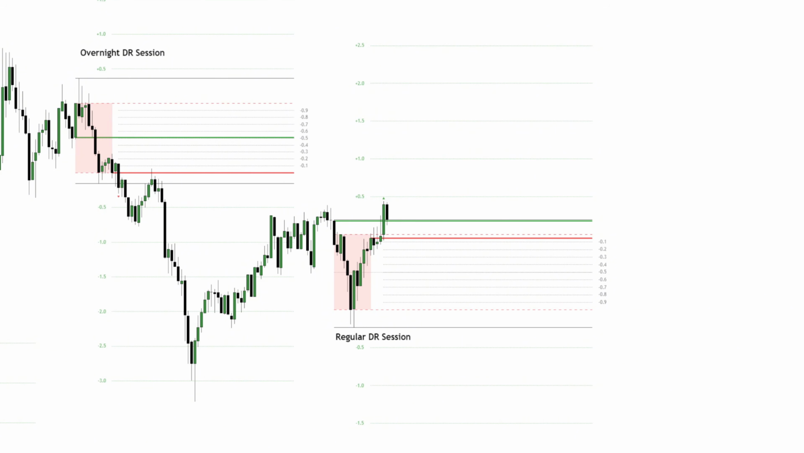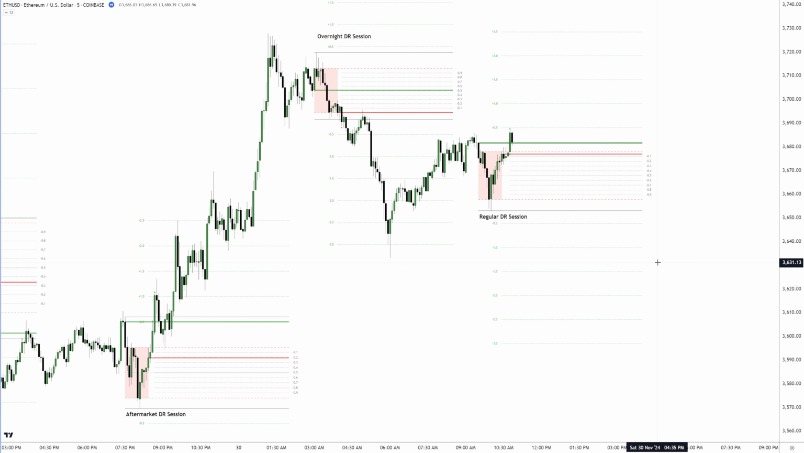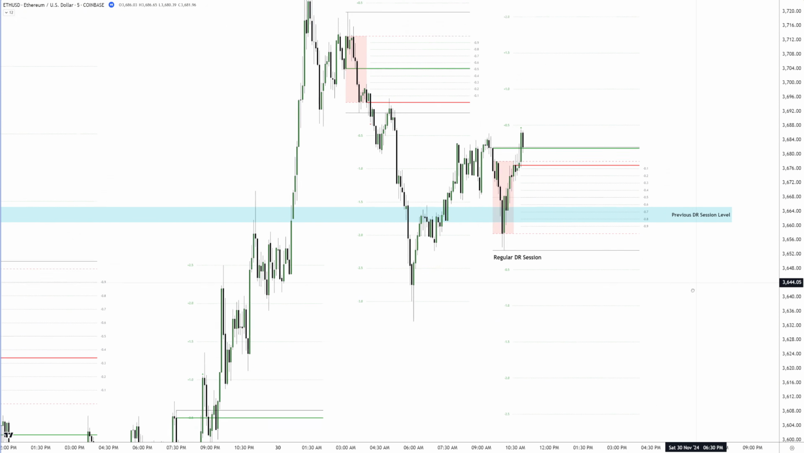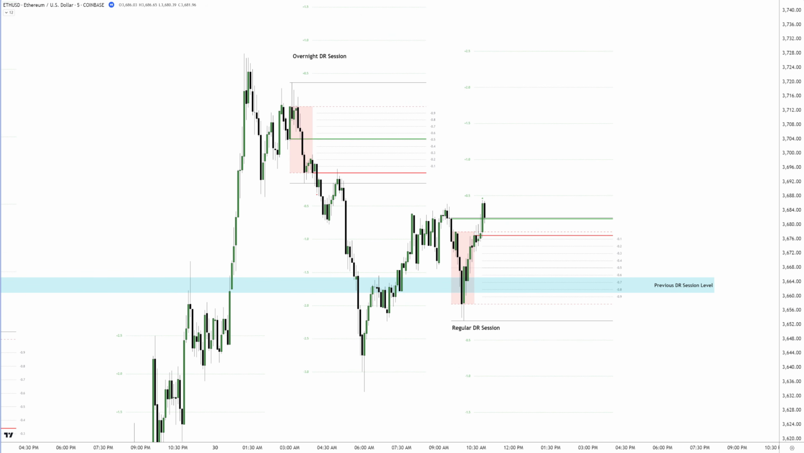The session began with a red DR box followed by a long confirmation. This shifts our focus toward long setups, though with lower expectations, as the DR upside model had already been broken when the regular DR session opened below the overnight DR session. Looking to the left, there was only one previous DR session level from earlier in the week that aligned with the current regular DR session. It's a key level to watch and highlight for reference.